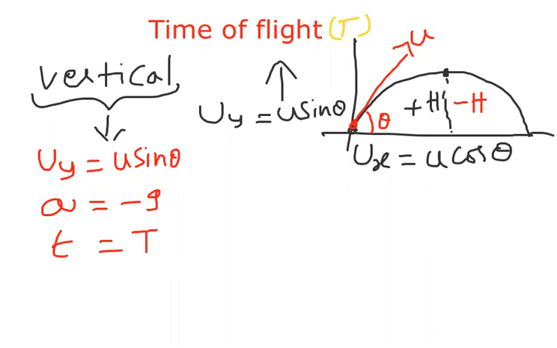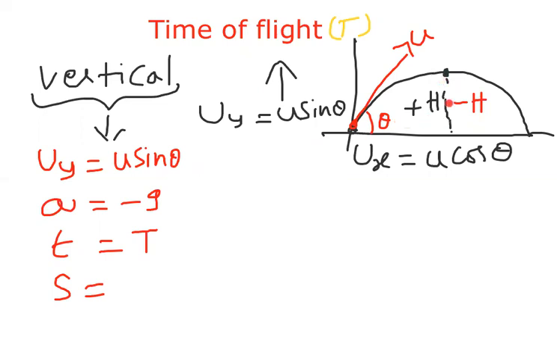And what is the vertical displacement? Take care here. This is not displacement, this is vertical displacement. From here to here it is plus h, and again going down it is minus h. So going up plus and coming down minus, because displacement is a vector quantity, we have to give the sign convention.